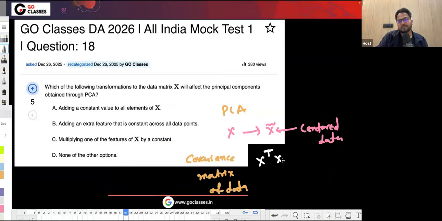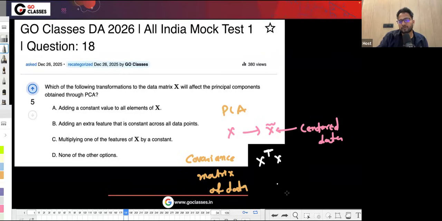So you find the covariance matrix, x transpose x, then you find the eigenvectors. Generally it is divided by n, because that is the formula of covariance, but ultimately we renormalize the eigenvectors, so I'm not dividing by n currently. The length of the eigenvectors in PCA should be 1.